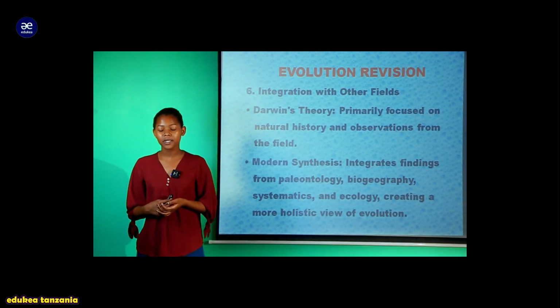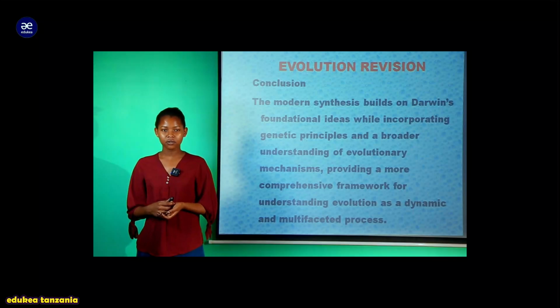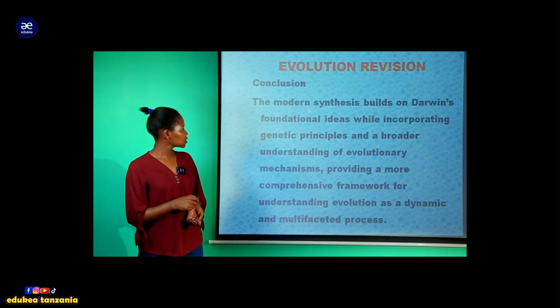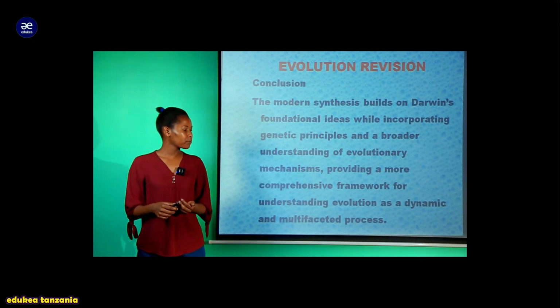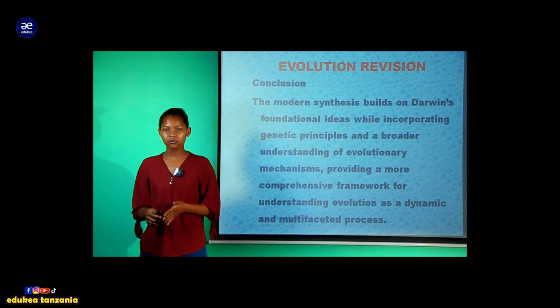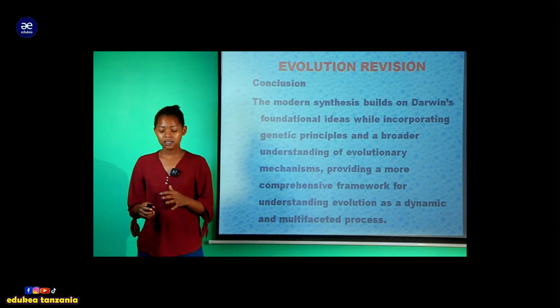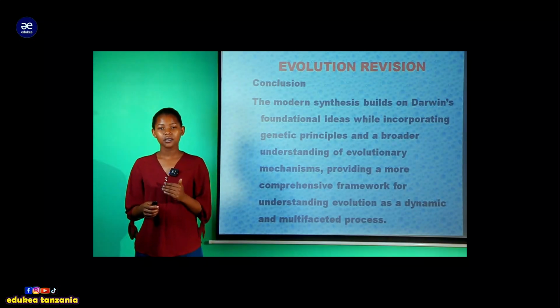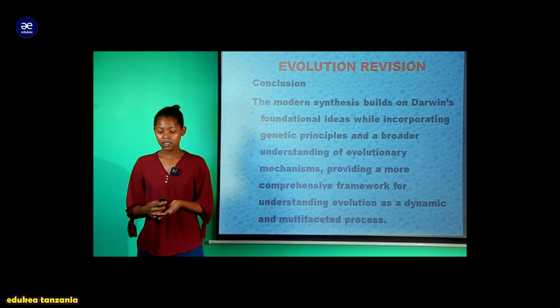And in conclusion, the modern synthesis builds on Darwin's foundational ideas while incorporating genetic principles and a broader understanding of evolutionary mechanisms, providing a more comprehensive framework for evolution. So the modern synthesis theory came from Darwin's theory and was able to be explained better from the foundations of Darwin's theory.